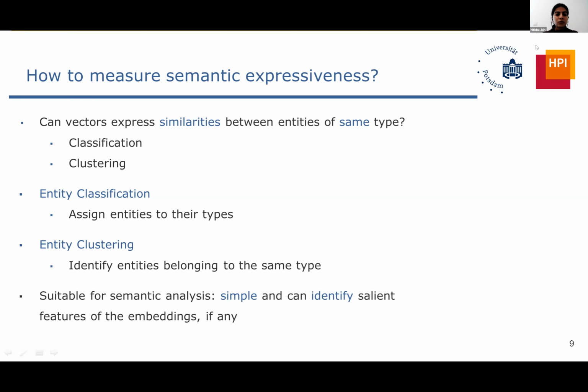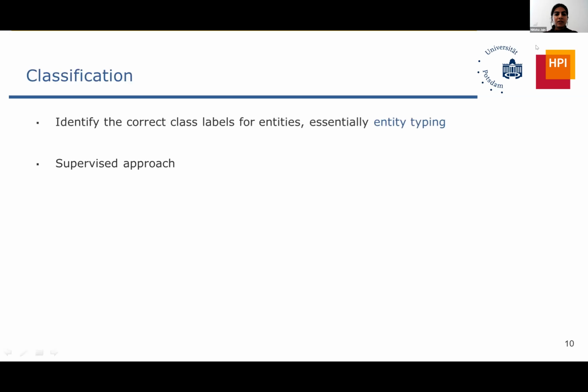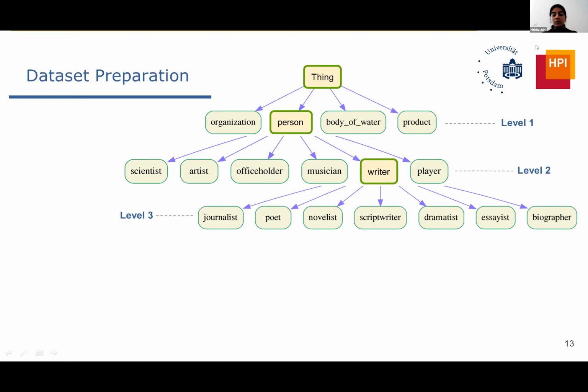These two tasks were very suitable for semantic analysis, because we wanted to emphasize the semantics of the embeddings themselves and not use complicated methods. They are suitable because they're simple and can identify the features that we want to identify. With classification, we basically tried several approaches. It's the supervised approach. We had a multi-label classification problem, where we tried multi-layer perceptron, k-nearest neighbor, random forest, and several others. We also have a baseline SD type, which I'll explain.